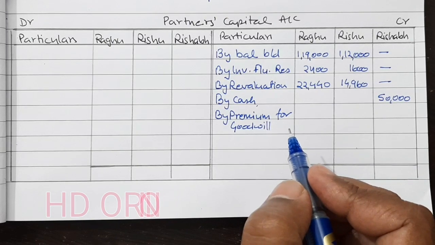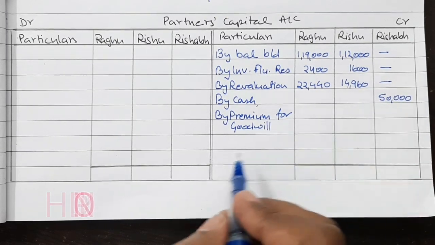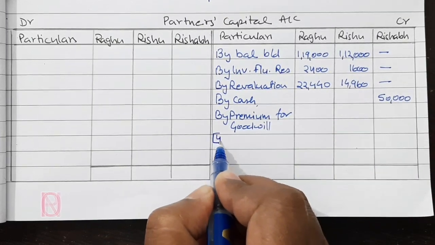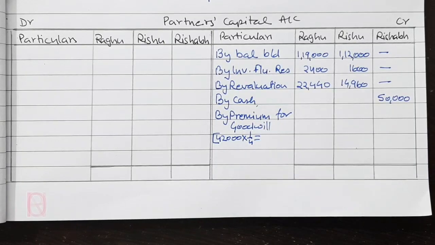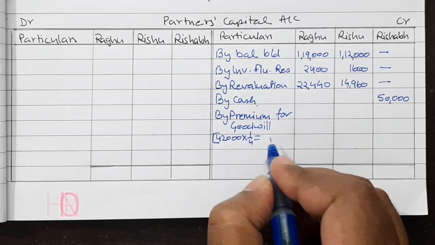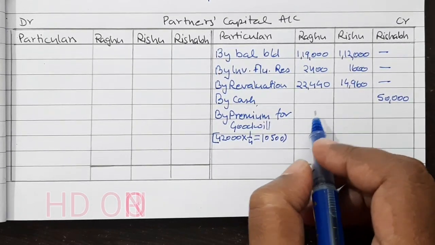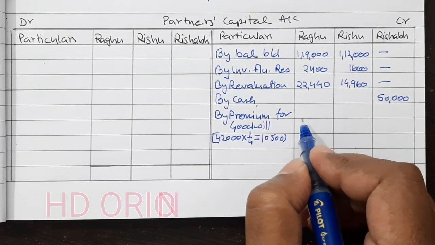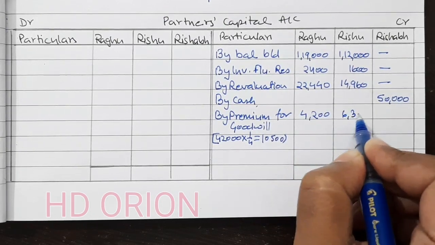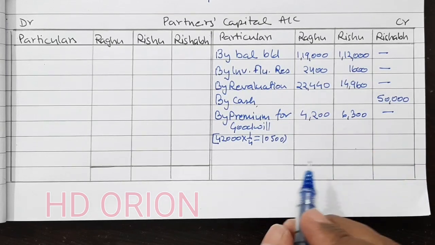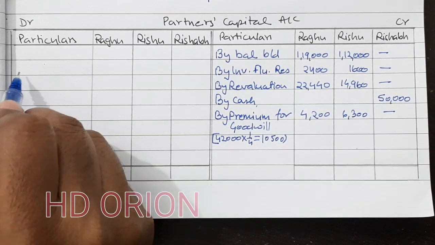And firm's goodwill is 42,000. So 42,000's 1/4 will be 10,500, and it will be given in their sacrificing ratio. So first partner will get rupees 4,200 and 6,300 in sacrificing ratio. Now we will write the closing balance this side.